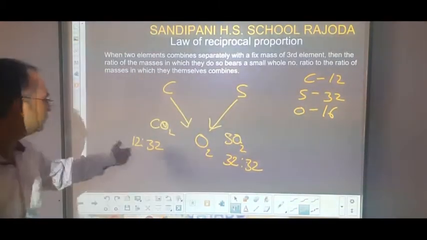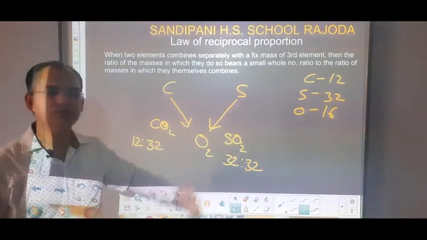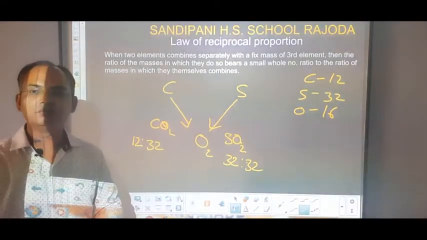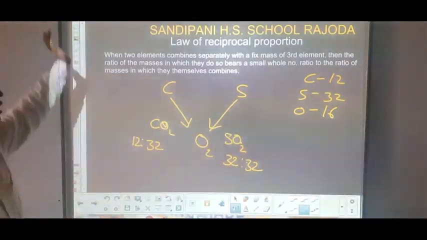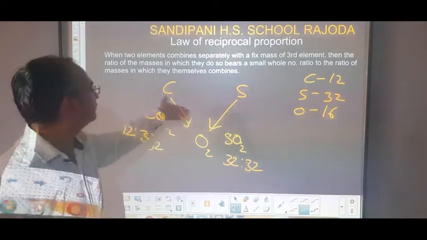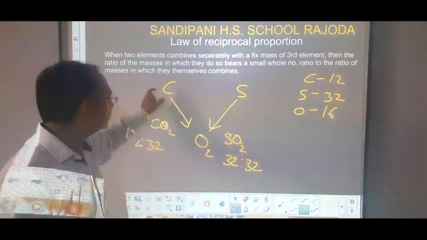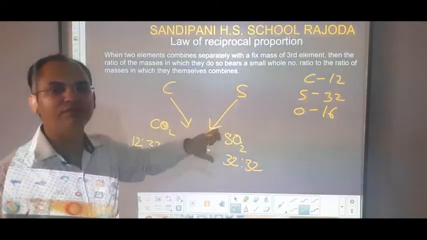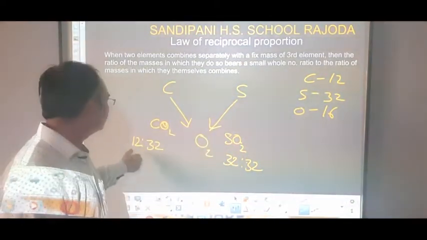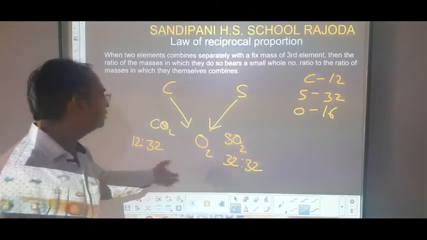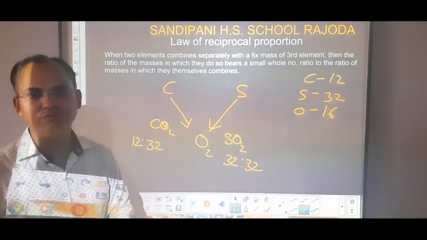So here the ratio is 12 is to 32 and here the ratio is 32 is to 32. The ratio of the masses in which they combine with the fixed mass of the third element is 12 is to 32 and 32 is to 32.